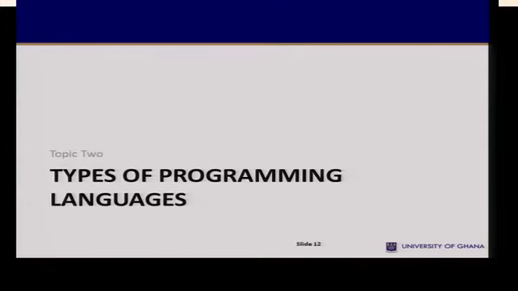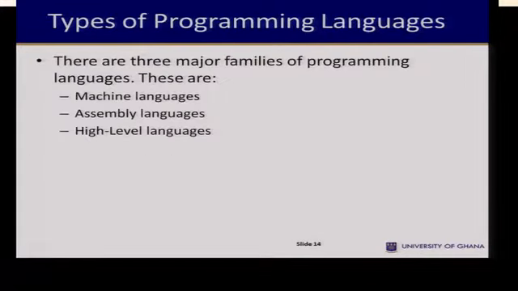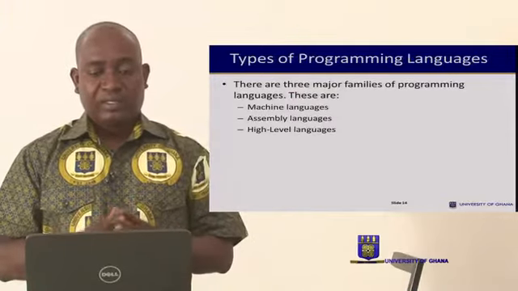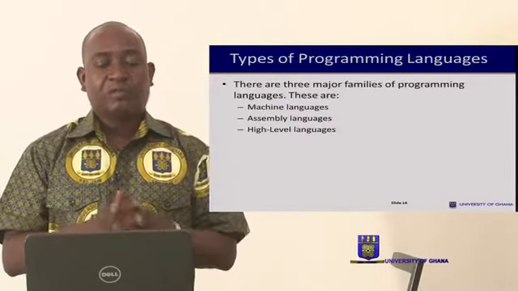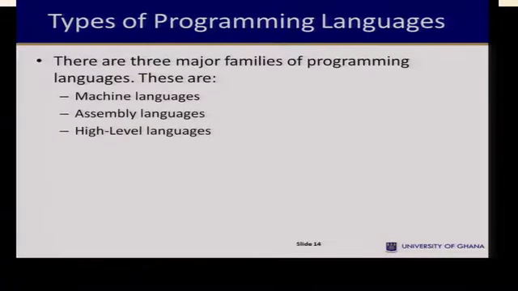The types of programming languages. There are basically three categories or families of programming languages. We have the machine language, the assembly language, and then the high-level languages.